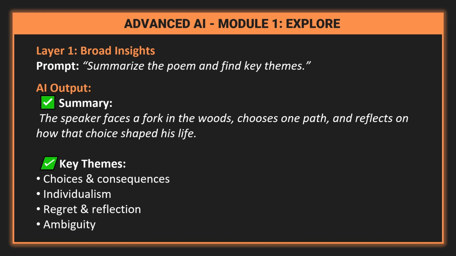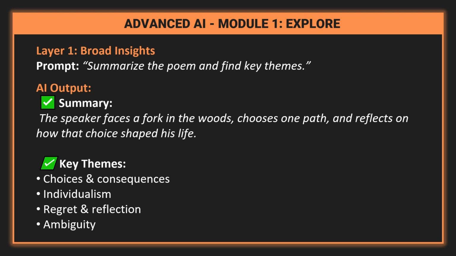First, we use initial prompting to get a general sense of the poem's meaning and main themes. We can ask the AI, summarize The Road Not Taken in a short paragraph and list its key themes.